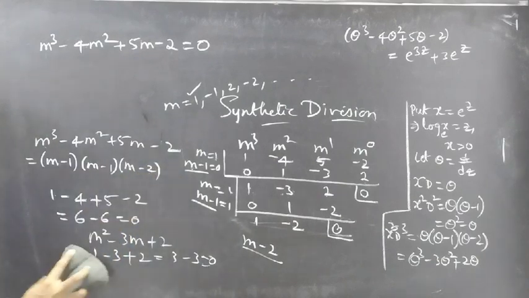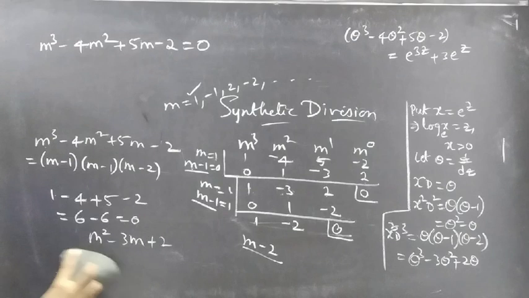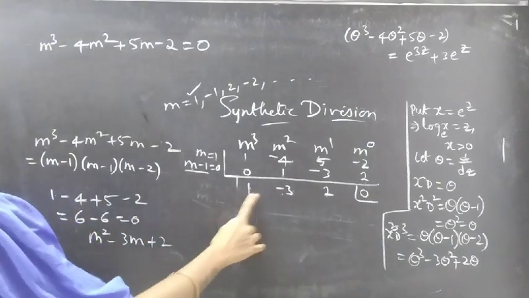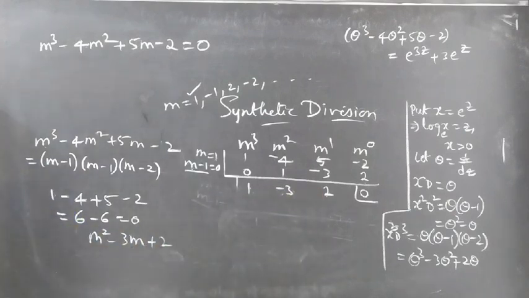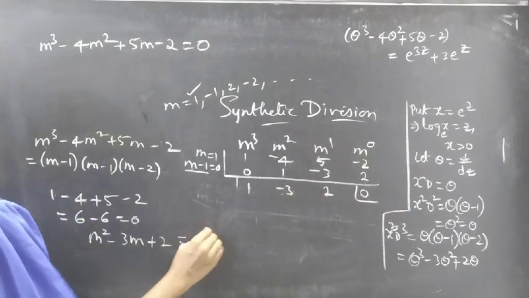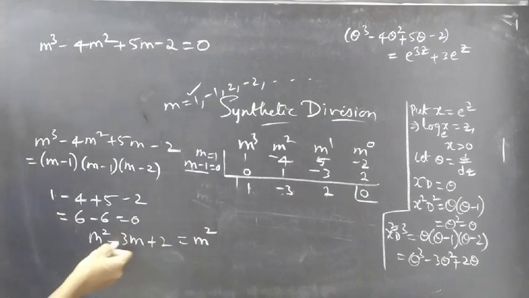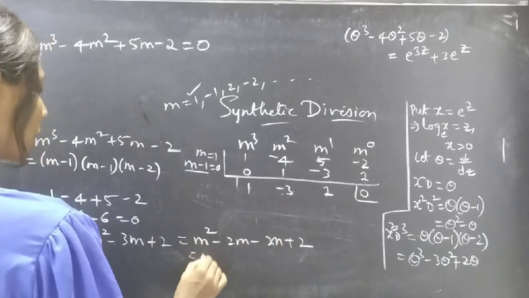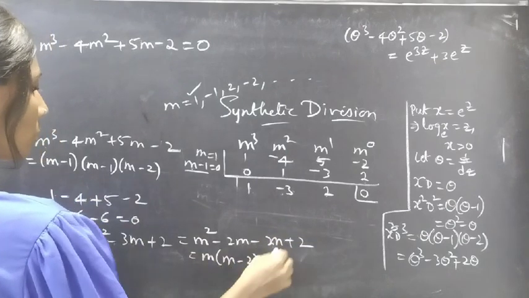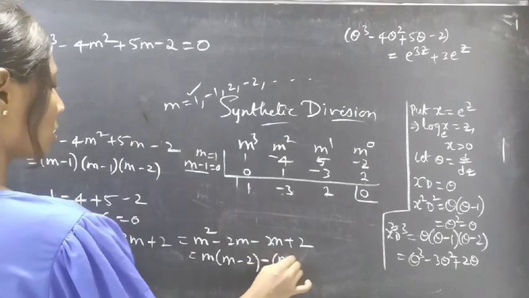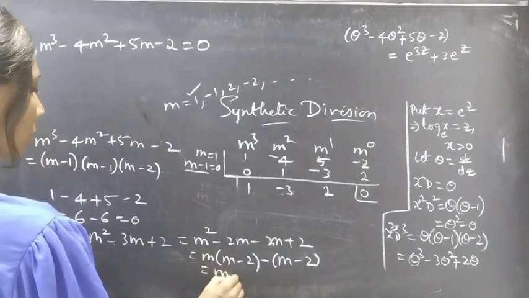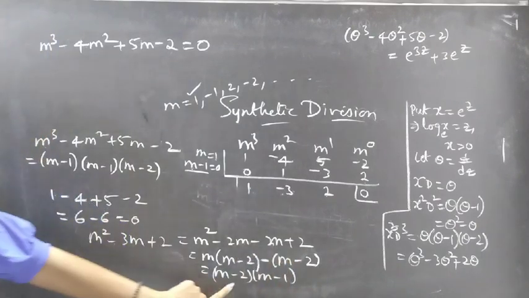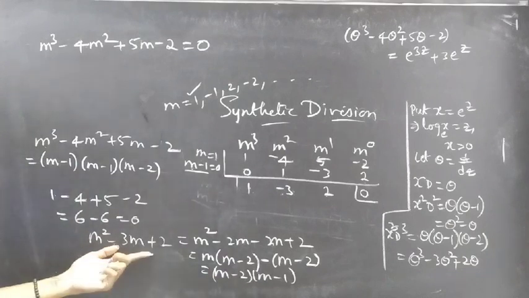Or, see, from here we got a polynomial, right? m square minus 3m plus 2 equals to 0. Just find factors. You can write minus 3m as minus 2m minus m plus 2. Now take m common from the first two terms, we'll get m times m minus 2. Now take minus common from the next two terms, we'll get minus of m minus 2. Then m minus 2 into m minus 1. So these are the two factors from the second polynomial, right?